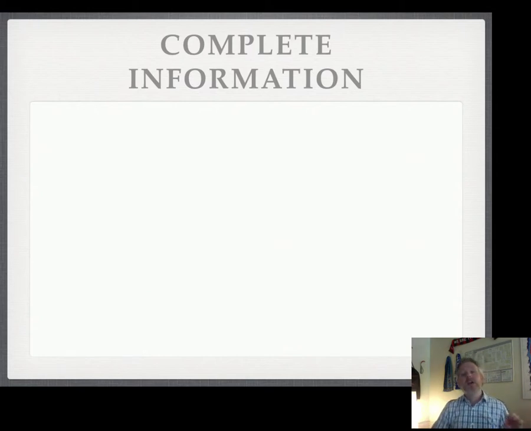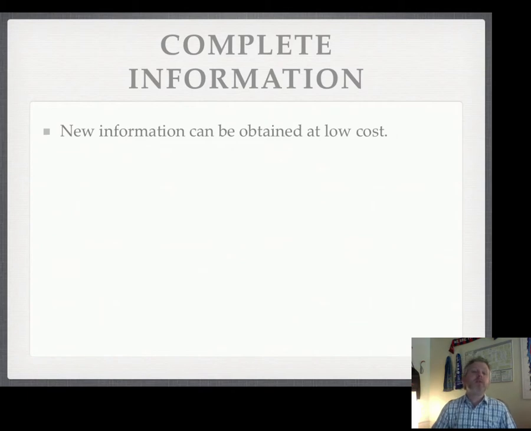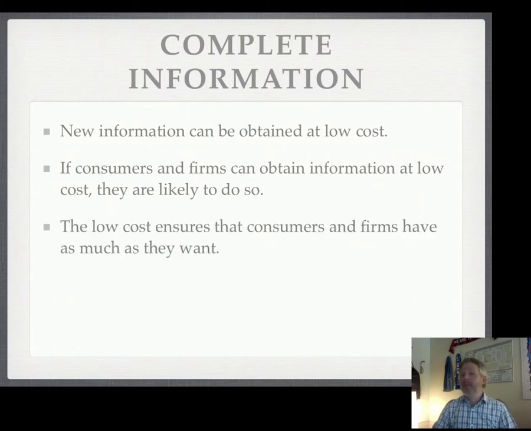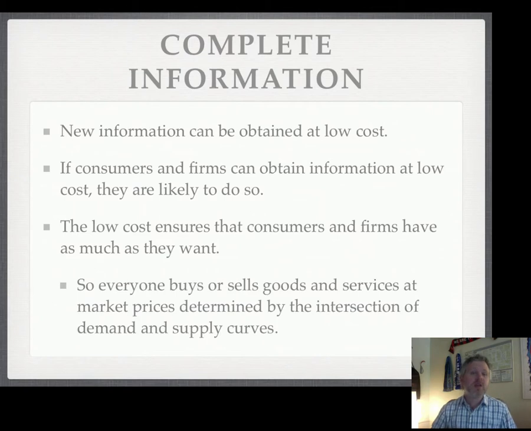The other aspect of complete information is that new information can be obtained at low cost. So if the price changes, everyone learns about it instantly. Consumers and firms can obtain information at a low cost, so they will go find that information. They have as much information as they could possibly want about the good in question. So everyone buys and sells goods and services at market prices because they all know the market prices and they know them instantaneously. That's how this particular model works.